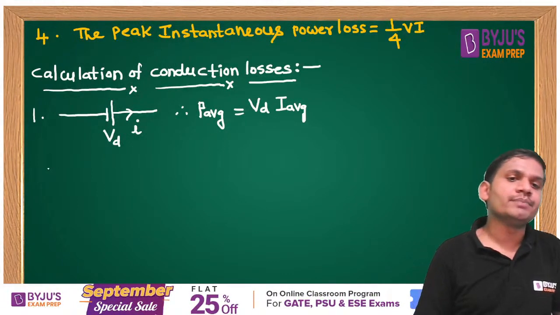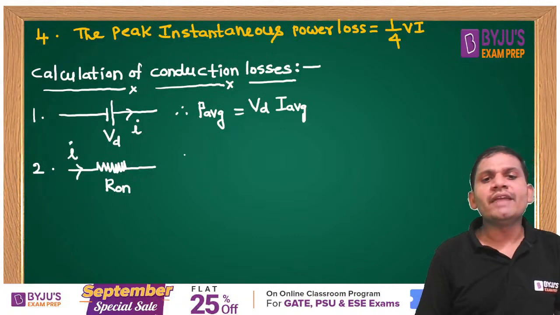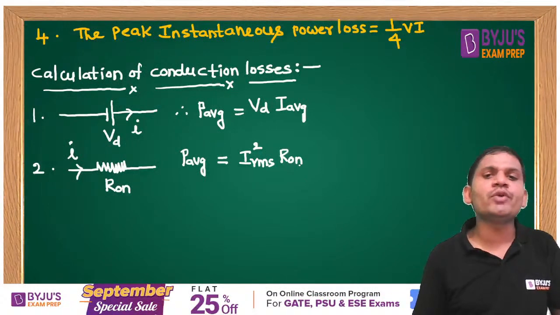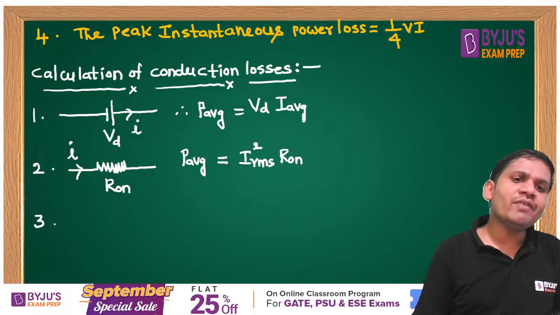you multiply with average current. One more important point, students: if only resistance is given, if any semiconductor device is conducting, its on-state resistance is R on and the current through that resistance is I, then to calculate the average power loss you use the RMS current, students. Don't use average current. With respect to a resistor, you use the RMS current: I RMS square into R on.